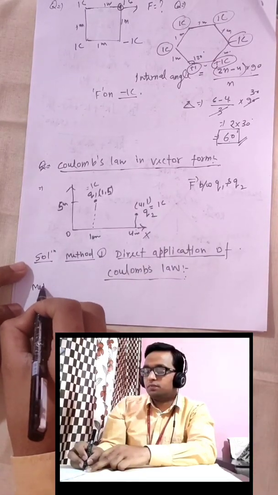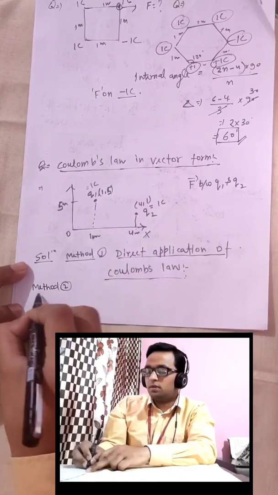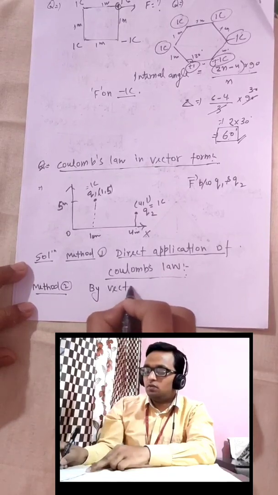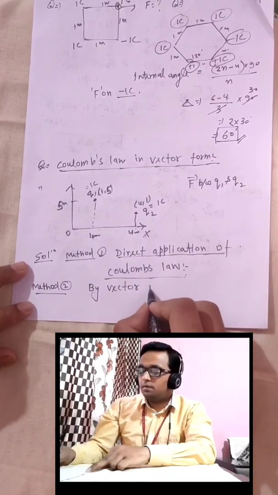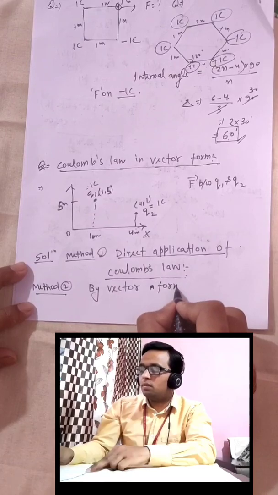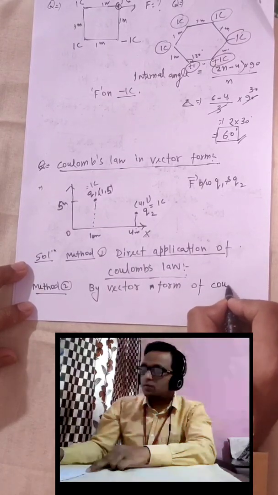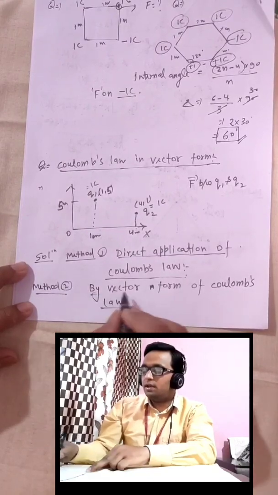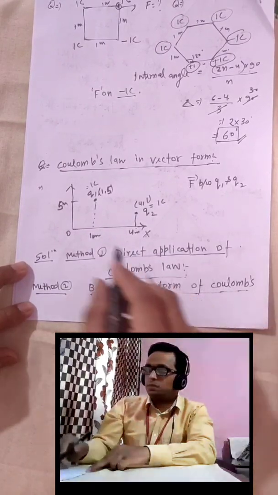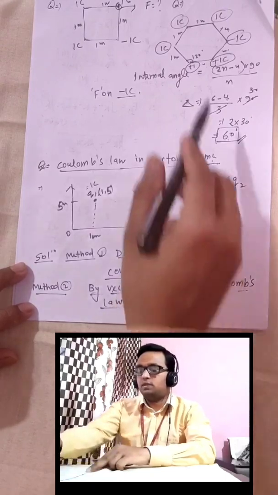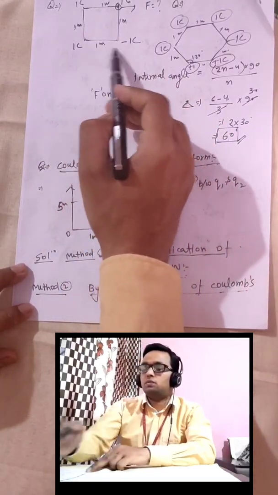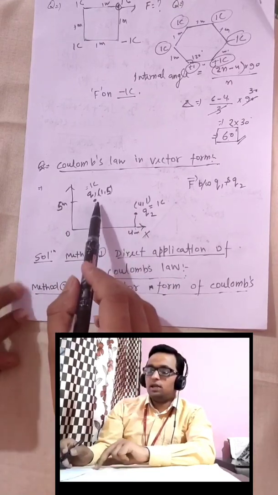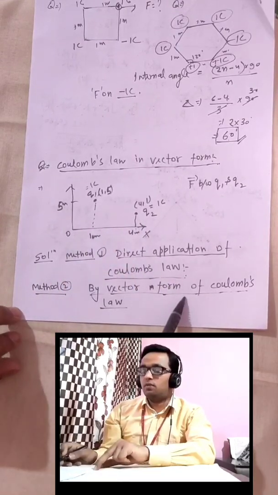Method 2 is what we will learn by the vector form of Coulomb's law. First, I will tell you how to solve this problem by direct application, as we have learned till now, how to calculate the force between two charged particles. That is easy. Then I will tell you to solve the same problem with the help of the vector form.